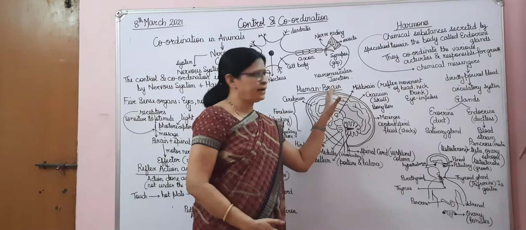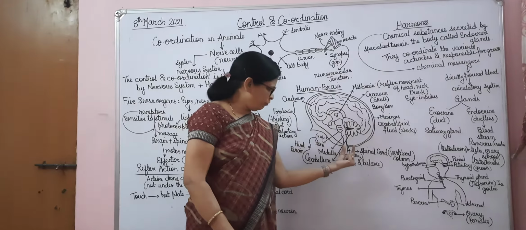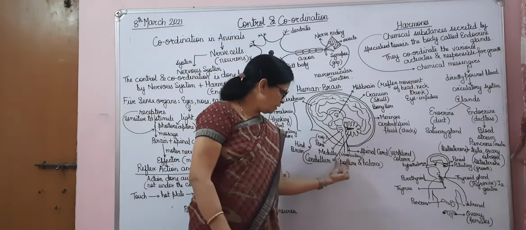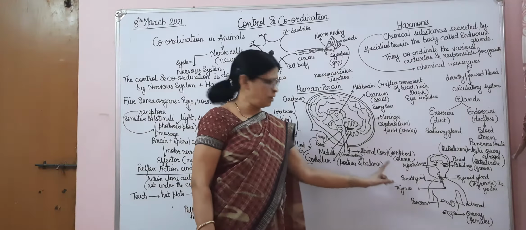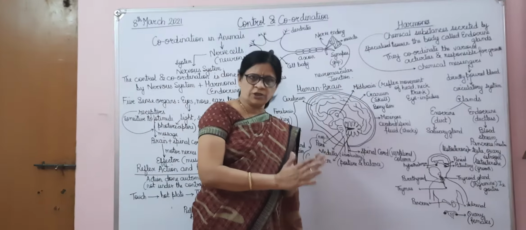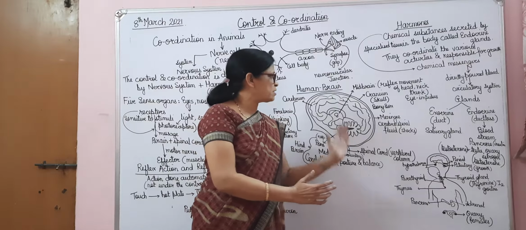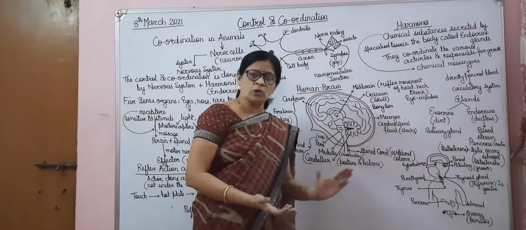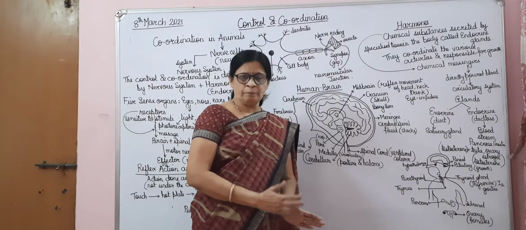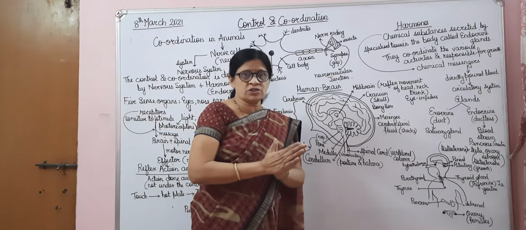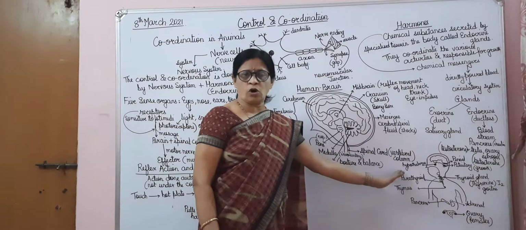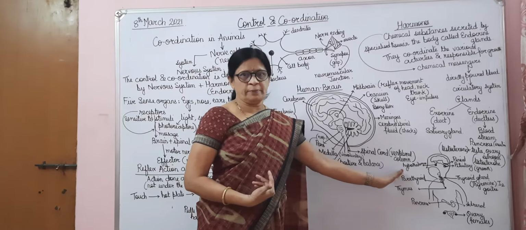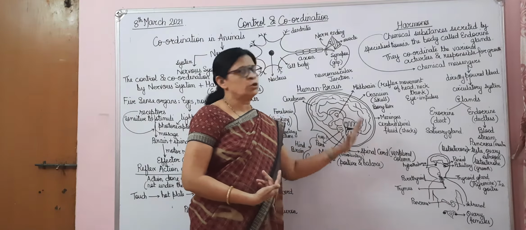So this is the main part, and after the cerebellum comes the spinal cord, and this spinal cord is well protected in the vertebral column. So this spinal cord also has protection. It also has three coverings, just as the brain has three coverings of meninges. In the same way, this spinal cord also has three coverings of the meninges. So it is well protected in a bony structure known as the vertebral column, and therefore we are called vertebrates. So this is the structure of the human brain.